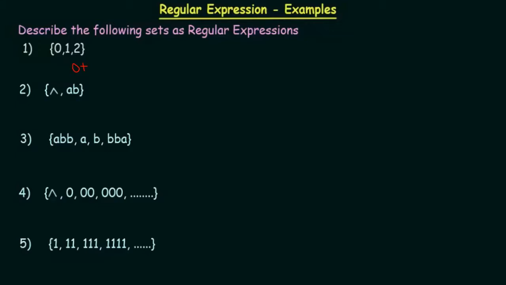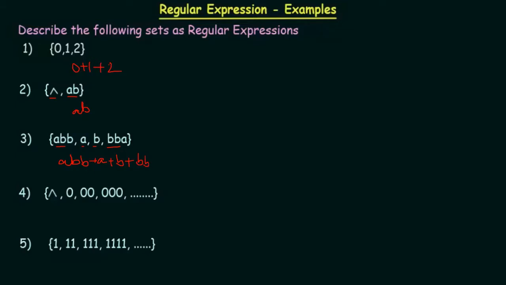0 plus 1 plus 2, right? For the next one, you can see that there is an empty expression and there is the AB. So you don't need to write the empty expression plus AB. Instead, we can just write AB, because empty expression plus AB is always going to have the AB. For the next one, it will be similar to the first one. You can just put a plus sign, and that will denote that there is a union operation going on between the regular expressions over here.